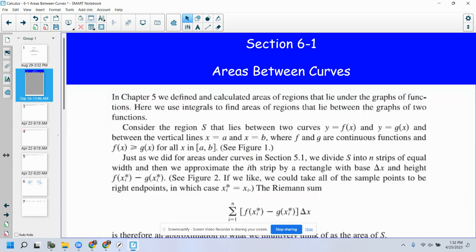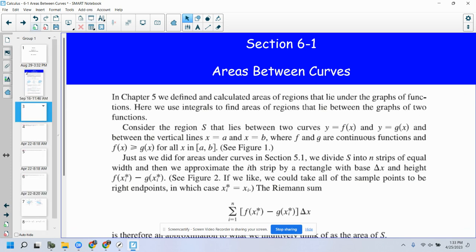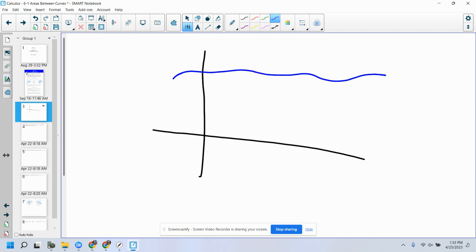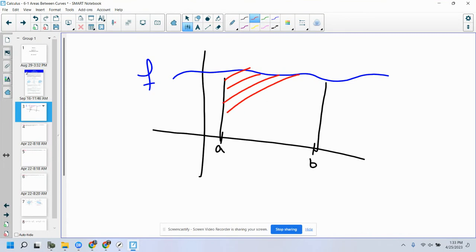Now, taking a look here. In Chapter 5, we defined and calculated areas of regions that lie under the graph of functions. Like, for example, let me put this on the big board up here. If I have some function f of x, we defined the integral from a to b of f of x to be this area, right? That's what it means to be the integral of f of x from a to b.